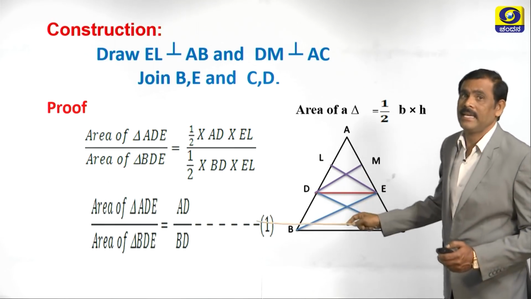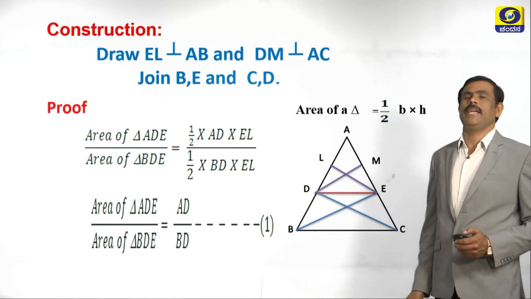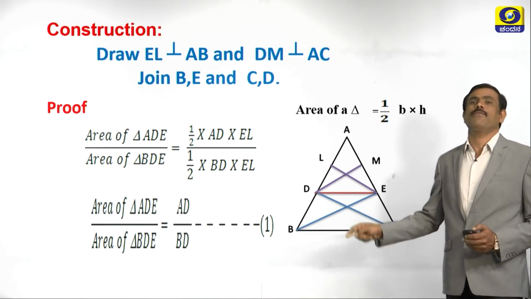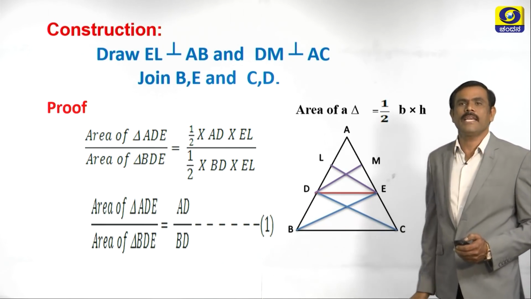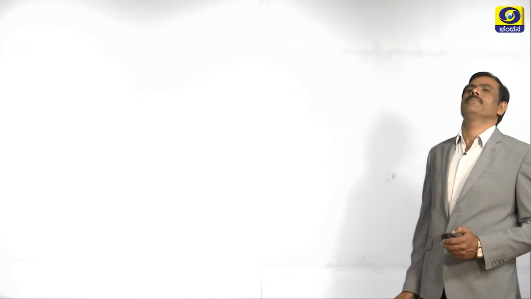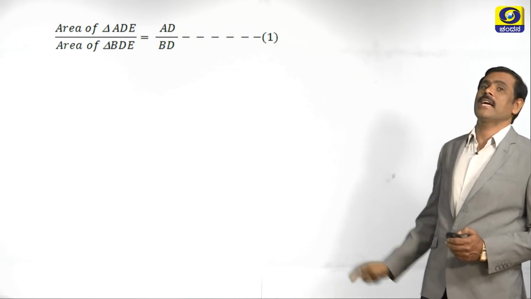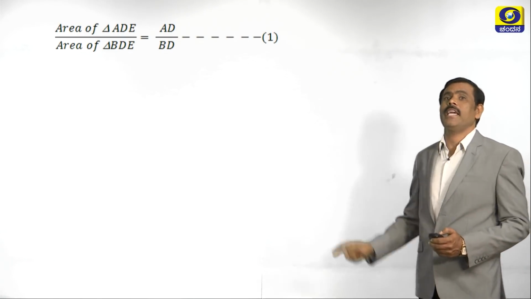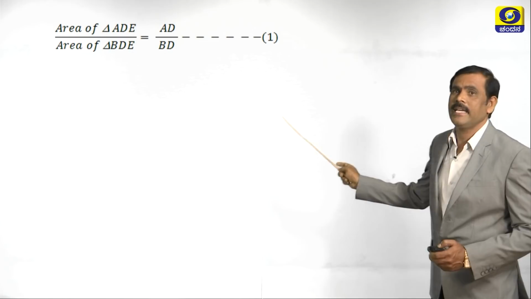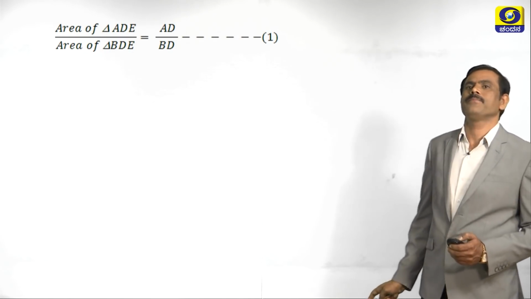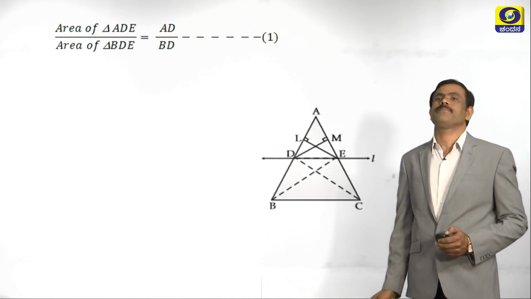The remaining thing is area of triangle ADE divided by area of triangle BDE is equal to AD by BD. This is the first point. What is the first point? Area of triangle ADE divided by area of triangle BDE is equal to AD by BD. Let us see the diagram here.